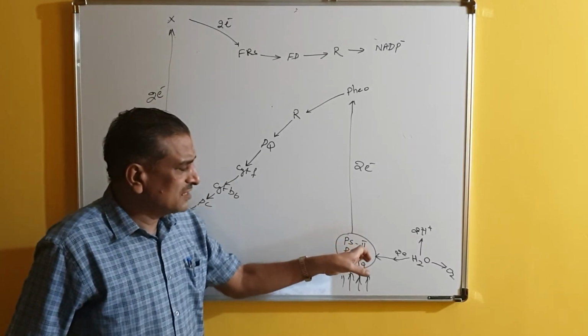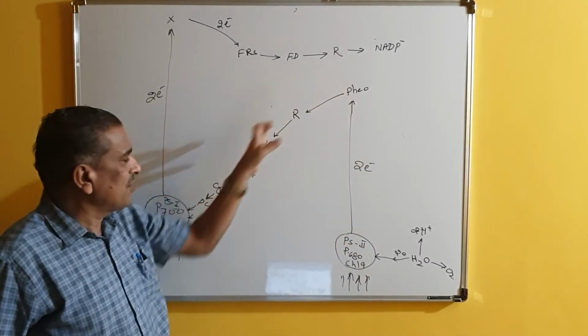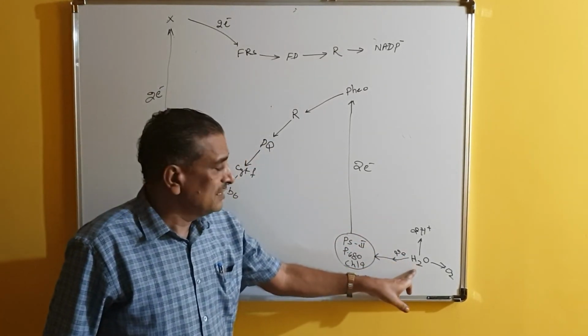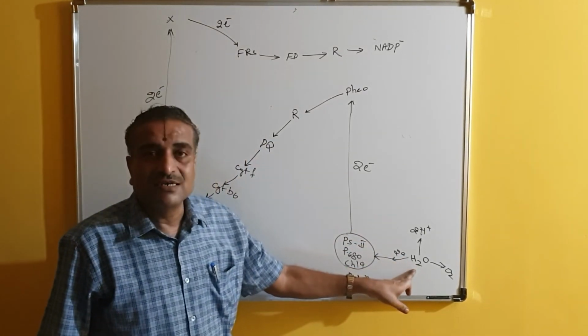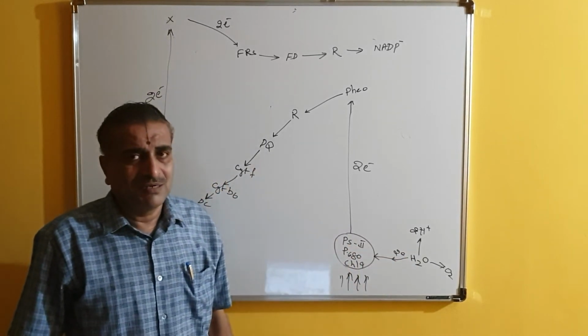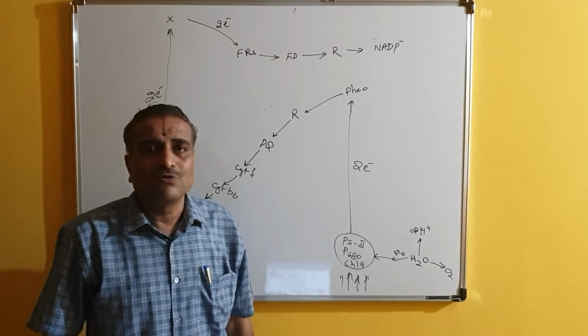So the electrons given out by pigment system 1 have come and been arrested in pigment system 1. At that time, the electrons released by H2O, that is water, came and joined pigment system 2. Pigment system 1 came to ground state.